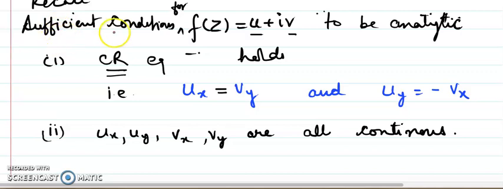I made two lectures before it, wherein I discussed the sufficient conditions for a function u plus iota v to be analytic. The first condition is that the CR equations hold: ux is equal to vy and uy is equal to minus vx. These are the partial derivatives with respect to x and y. The second condition is that these four partial derivatives are all continuous. If these two conditions are fulfilled, we can declare the function to be analytic. And remember, the CR condition is the necessary condition. If it fails, we are not going to discuss the continuity aspect, because it is a must condition.